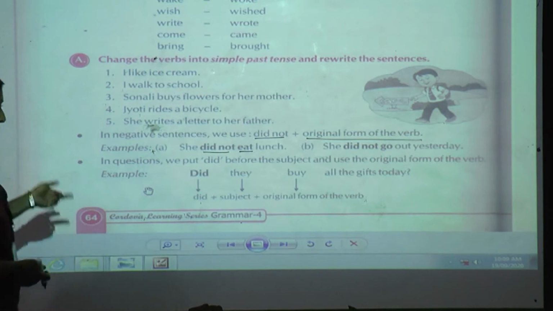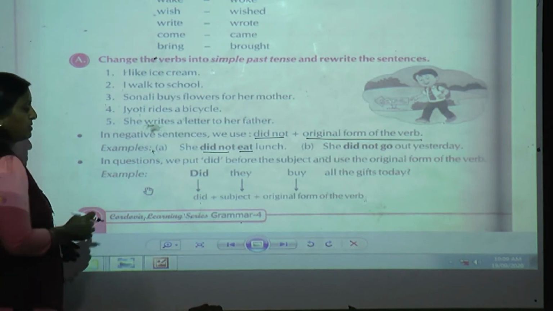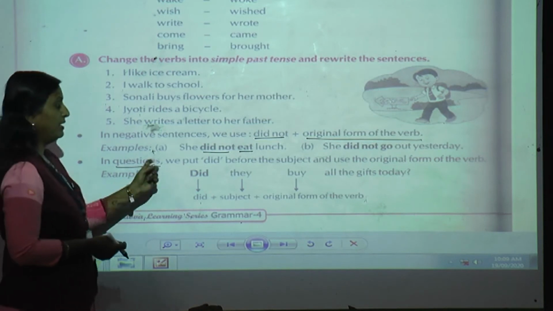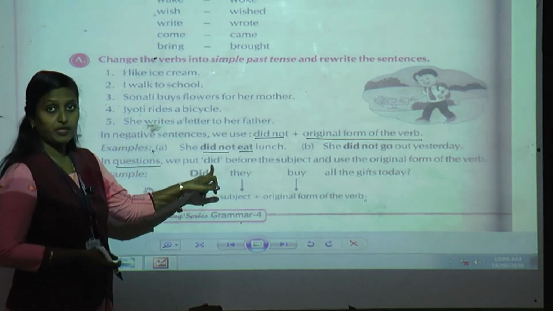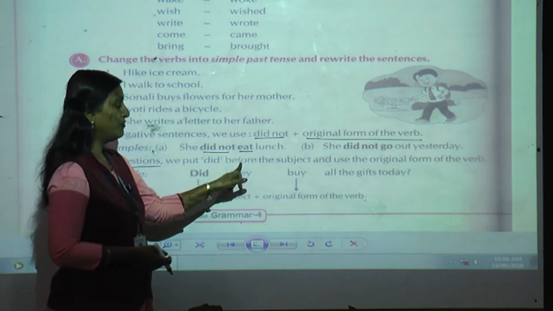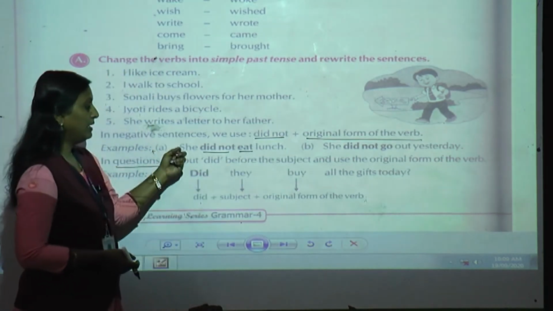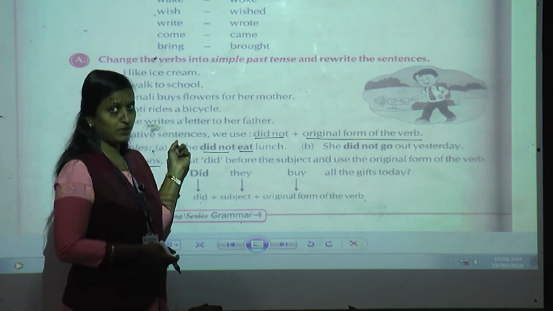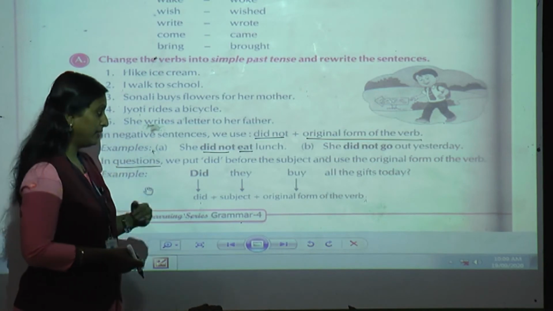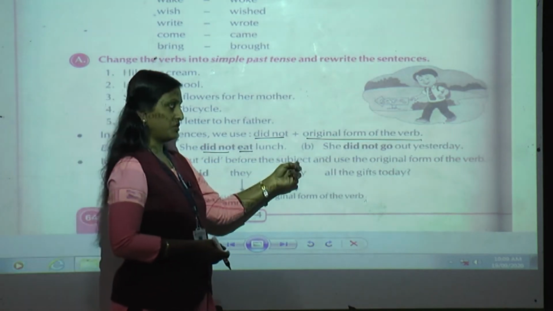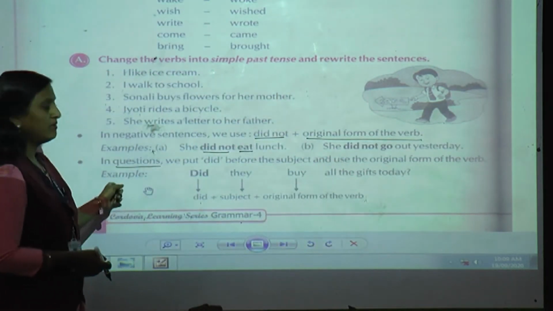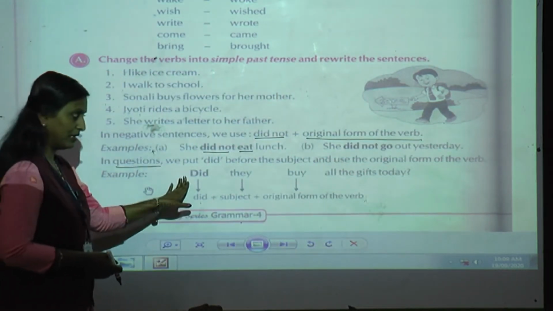Okay. Next thing, one more thing we have learned in our introduction part, that was in questions. What do we have to do? Yes, in a question, the first word is did. What are we going to do? We will put did before the subject. Till here we used to take the subject before. Now here we are going to use did before the subject and then use the original form of the verb. And you can see here one example. Okay, already we have taken this example.